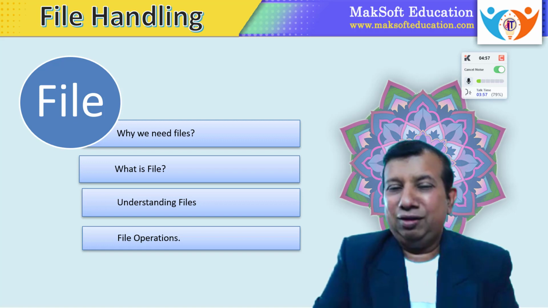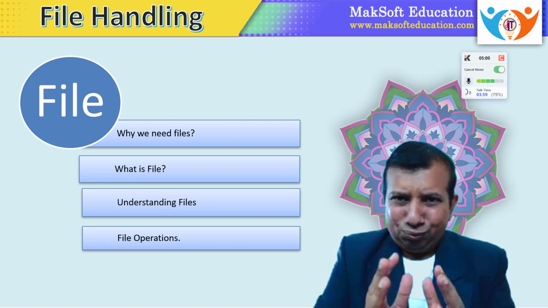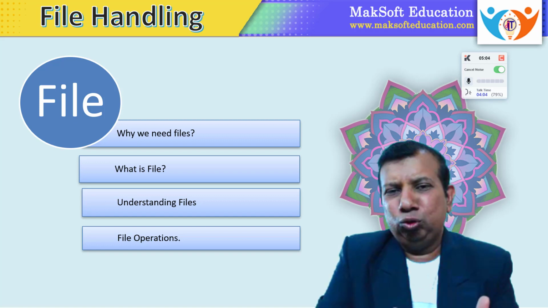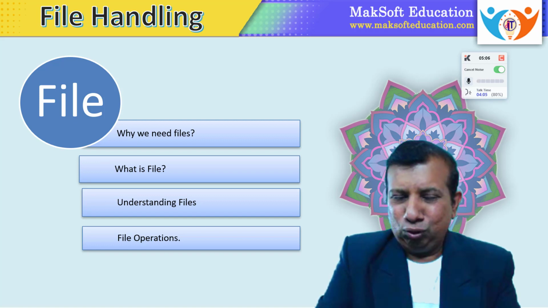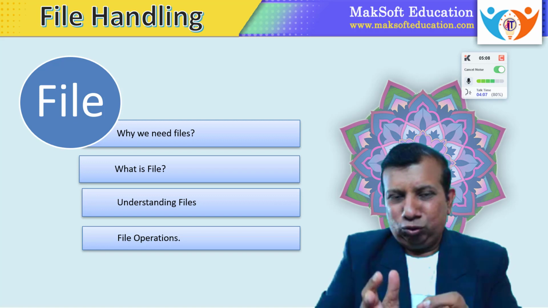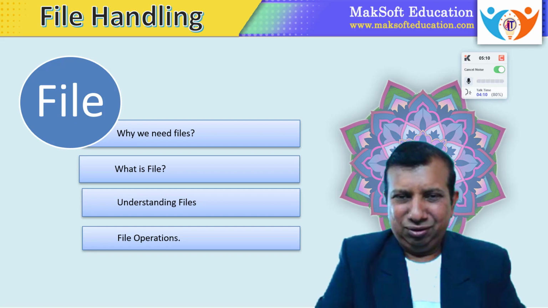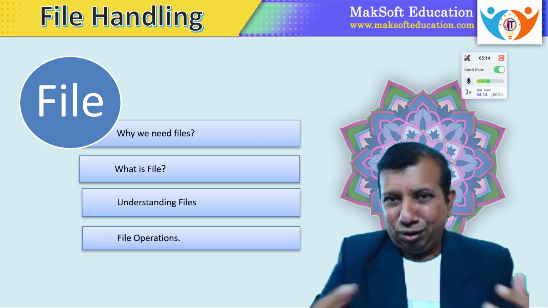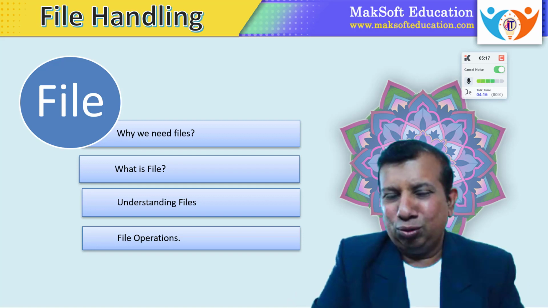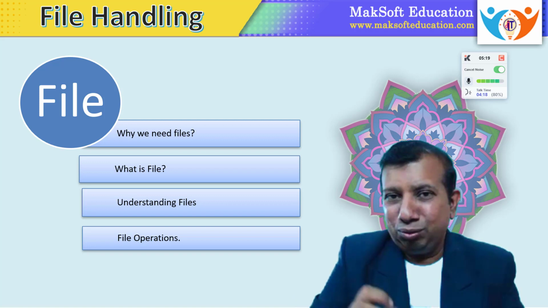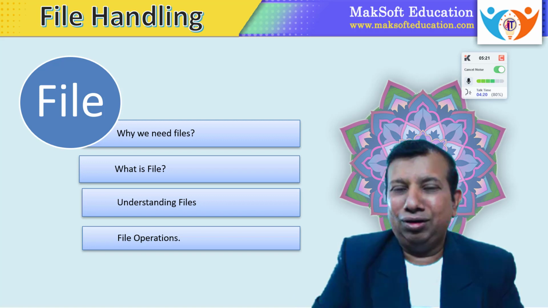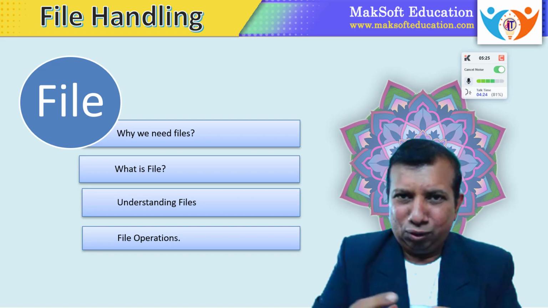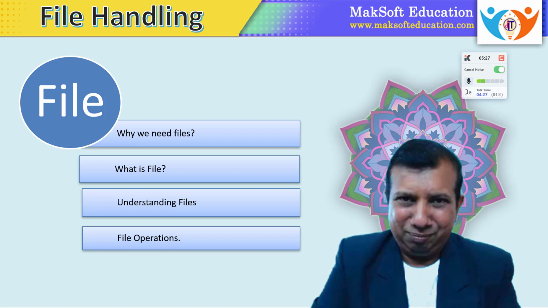The next one is, what is a file? A file is an object used by your computer to store data. Whatever data is stored is stored in the form of files. Without files, your operating system cannot work. Different types of data are stored permanently on your hard disk, and to retrieve this data, we need to use different files. Files can be utilized by your operating system, or we can access them programmatically.